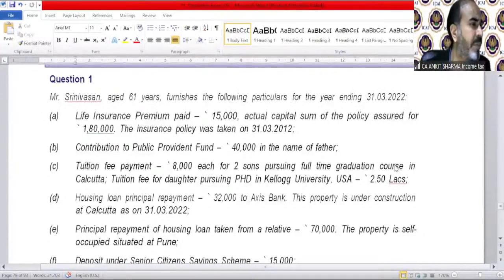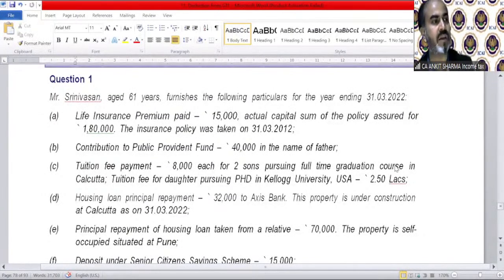Namita is asking about 80JJ new business. I have already answered it. Namita Goel is again asking: if ABC Limited's business is acquired by PQR, will PQR Limited now be allowed to claim deduction under 80JJAA? No. The basic concept of 80JJAA is that the employee must be new. So even if there is an amalgamation with another company, the appointed employees will be treated as old again. So they are not eligible to claim the deduction.